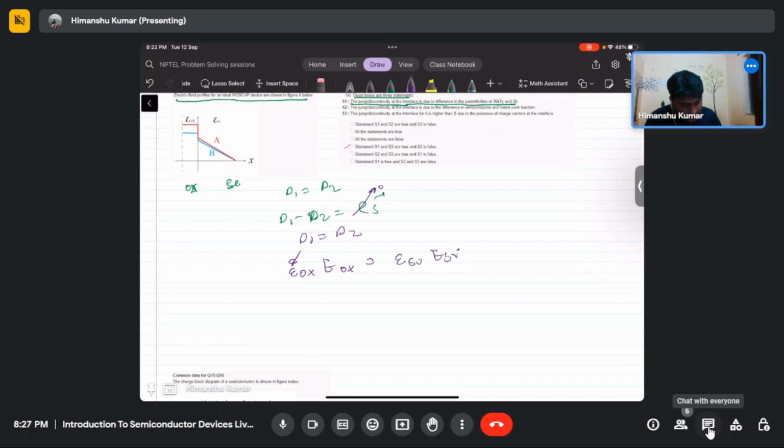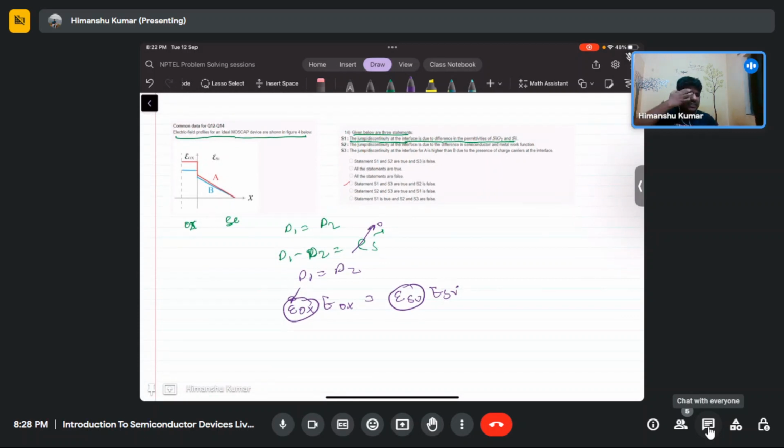So the field difference is only because the oxide epsilon and epsilon silicon are different. So these two are different, that's why the fields are different. The jump in the discontinuity at the interface is due to the difference in semiconductor and the metal work function. No, the discontinuity in the field is due to the permittivity being different.